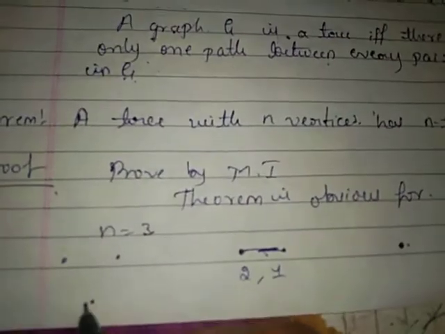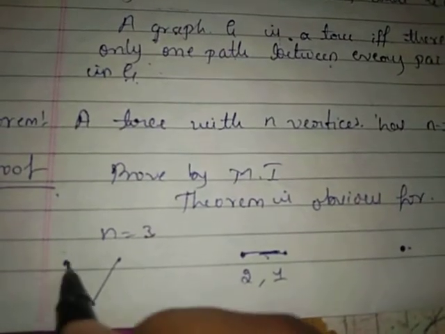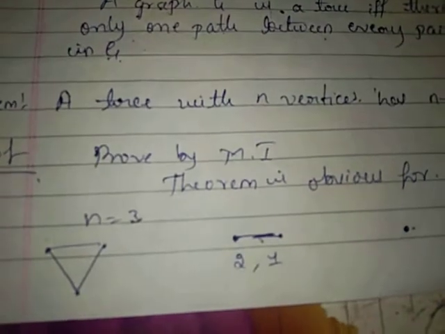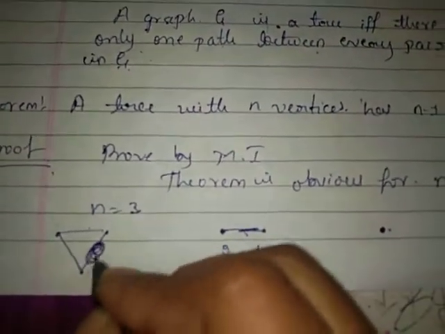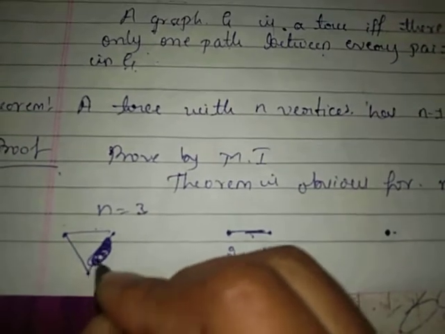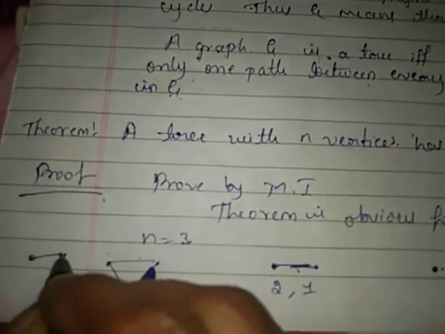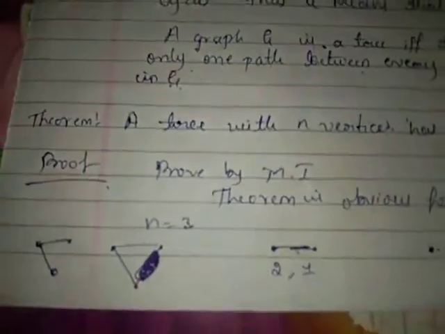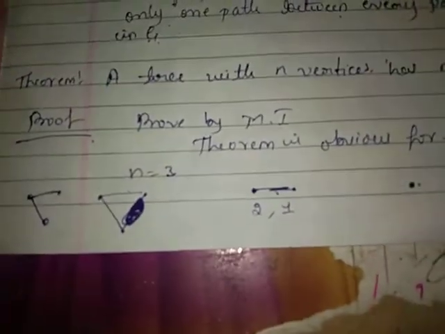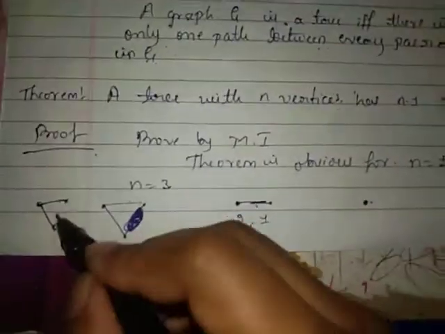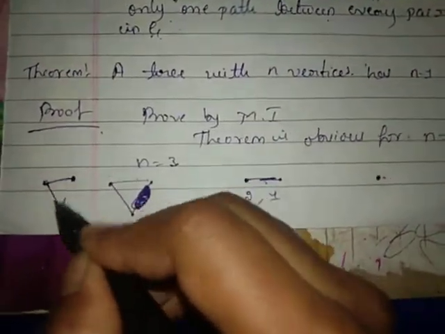Suppose there are 3 vertices. We have to create a path between every pair of vertices here, but we should not form a cycle here. So we cannot create a path between these two vertices. So the tree will be simply like this.